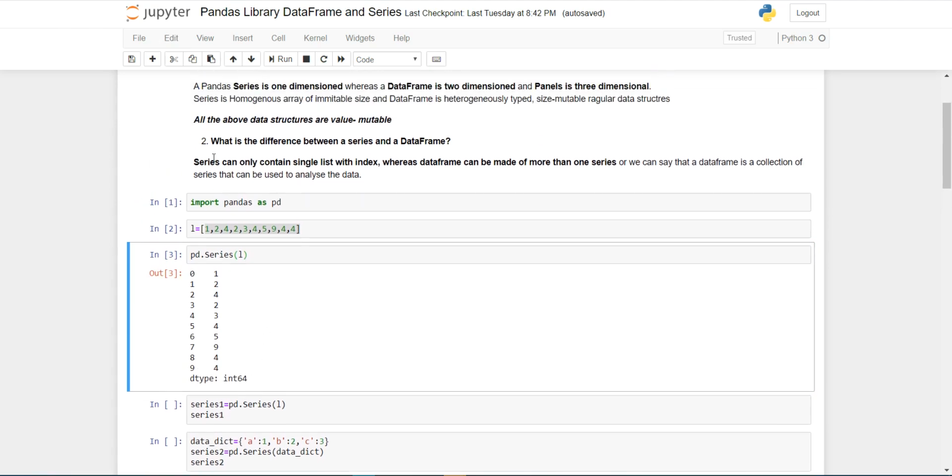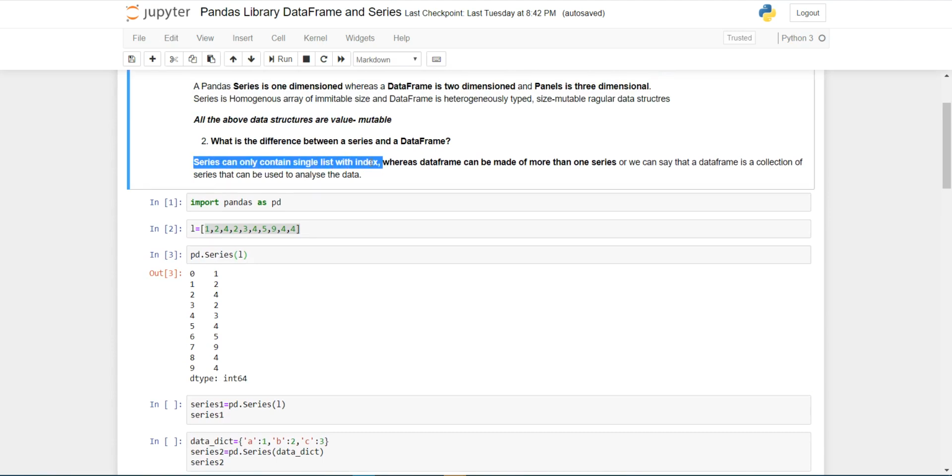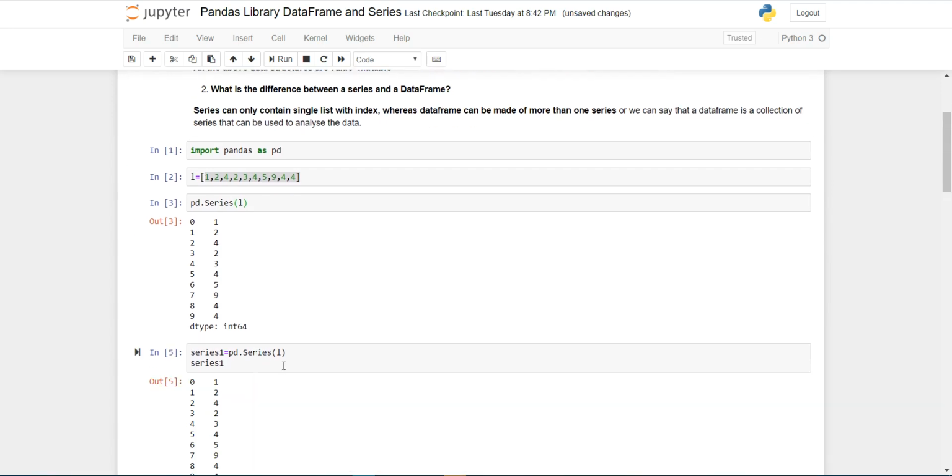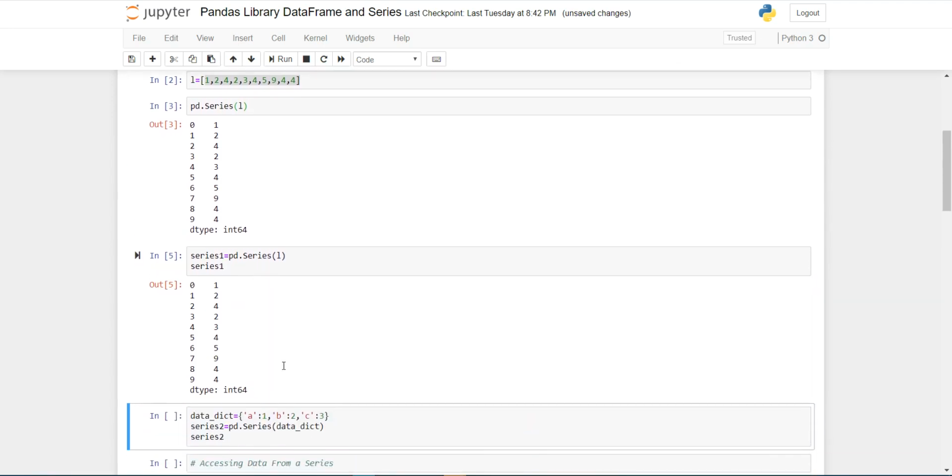As we described earlier, series can only contain a single list with index. So series contains a single list with index and whose data type is homogeneous. Array means it only contains integers. So here I am creating a list, giving a variable name series1. So this is my series. Now by default series gives index as an integer, as a whole number, starting from 0 to 9.